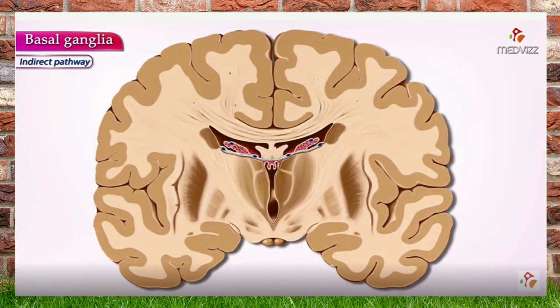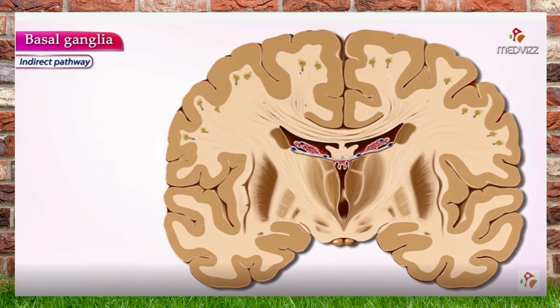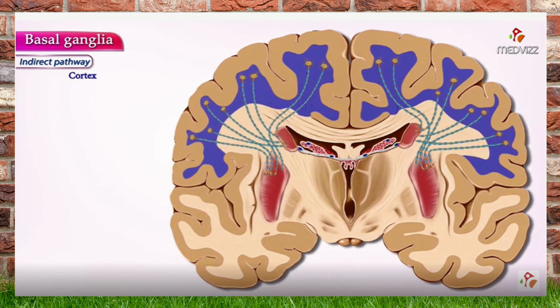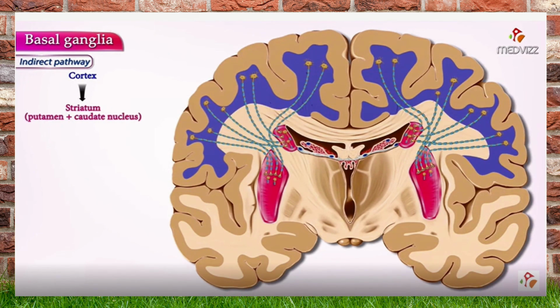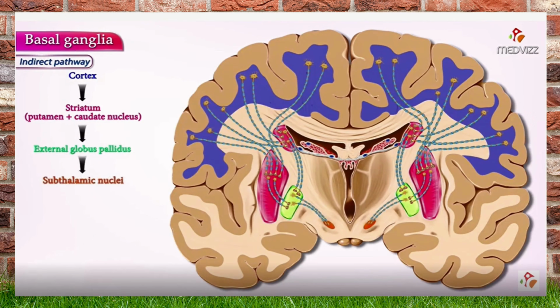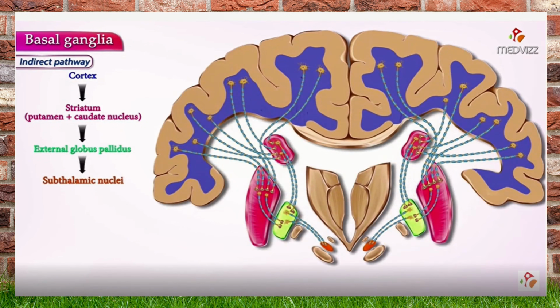Coming to the indirect pathway, here a bit of difference will be there because when one action is stimulated, another action should be inhibited. For that sake, initially from the cortex to the striatum, the impulse will be stimulated, but from the striatum, the impulses will be passing to the globus pallidus externus layer.